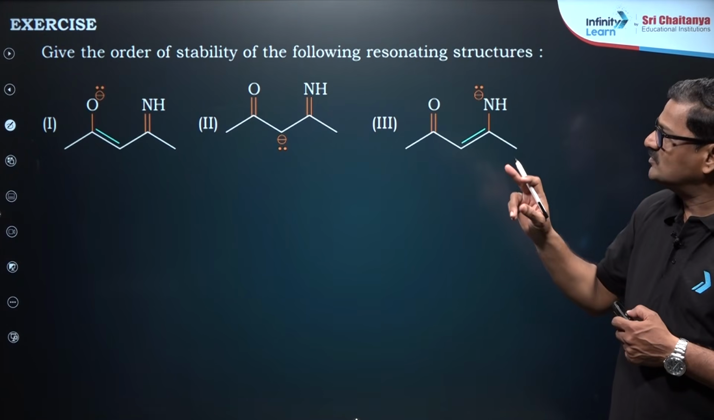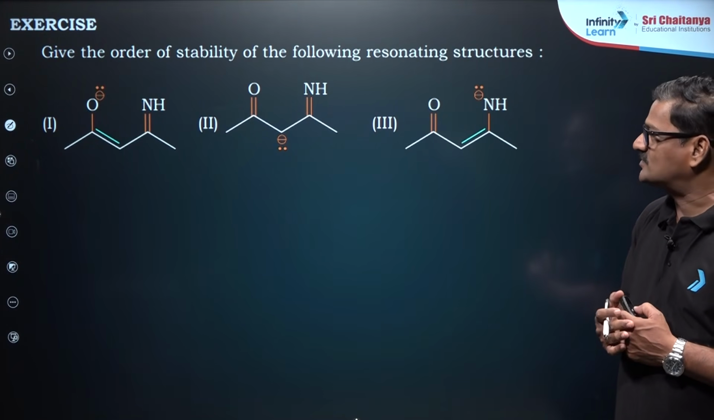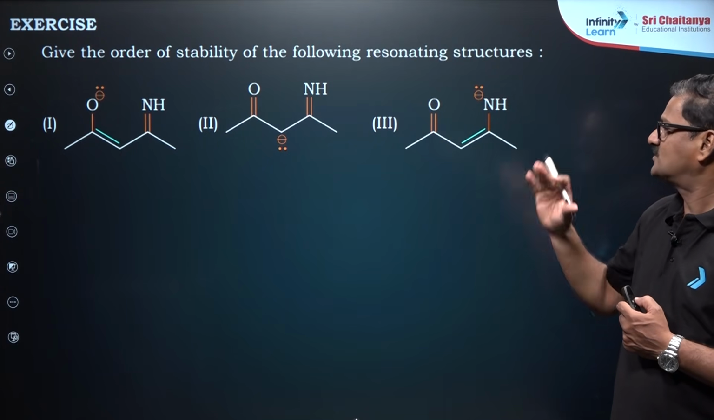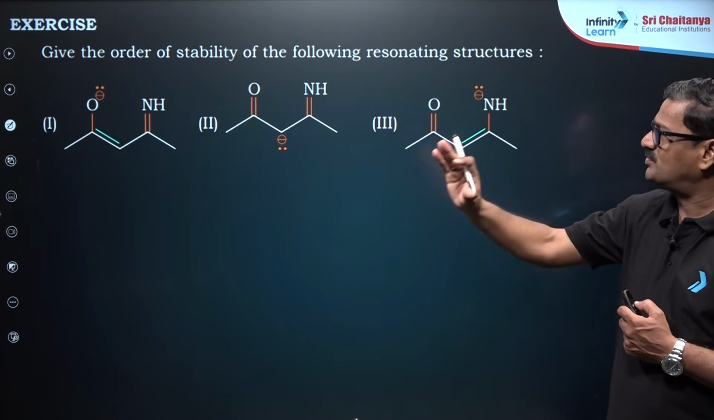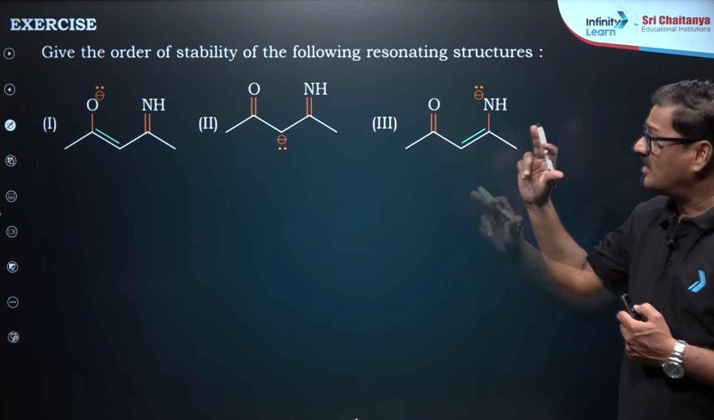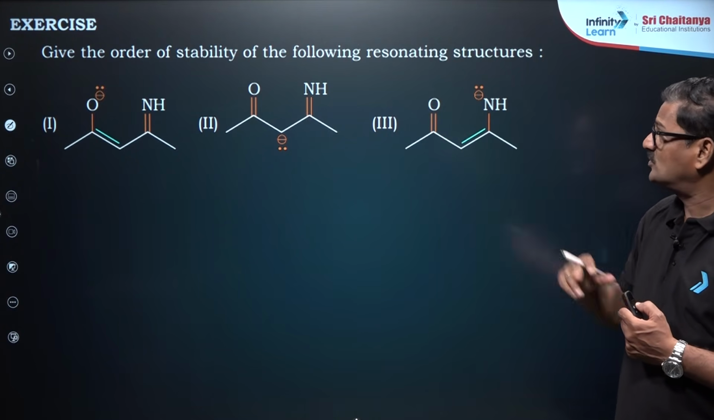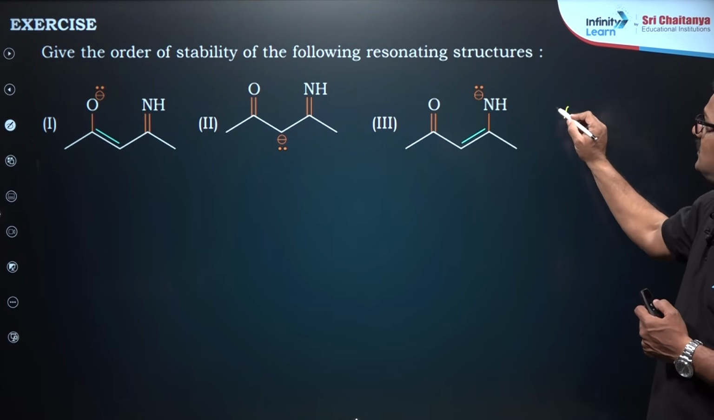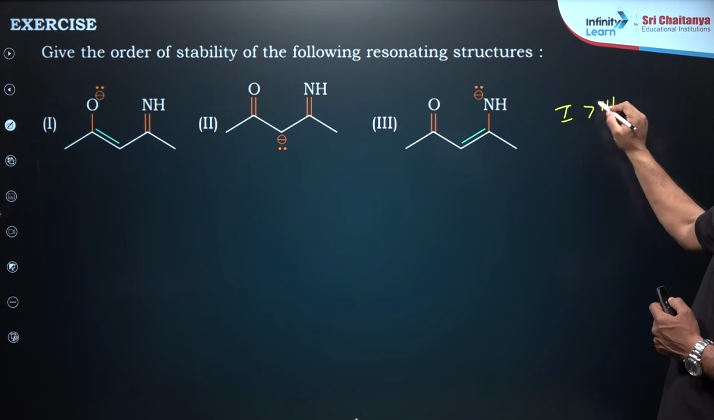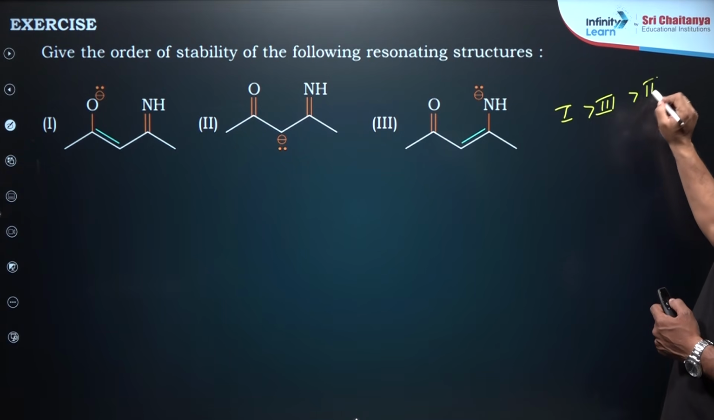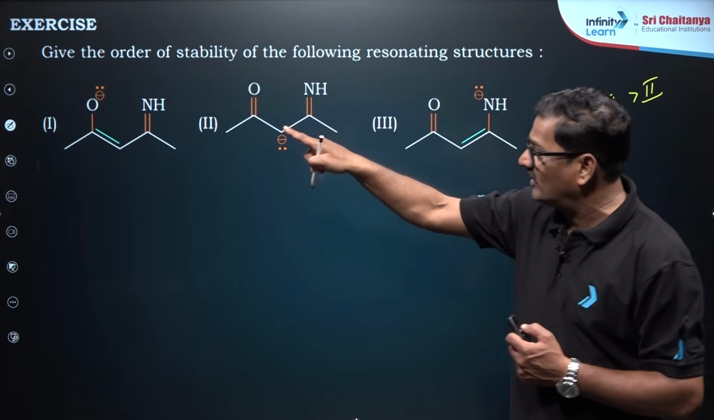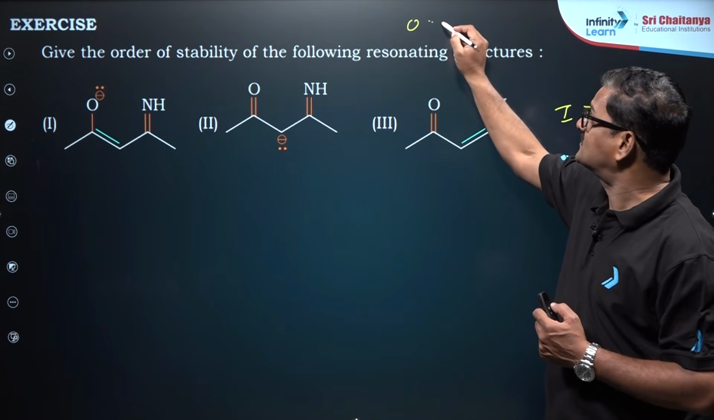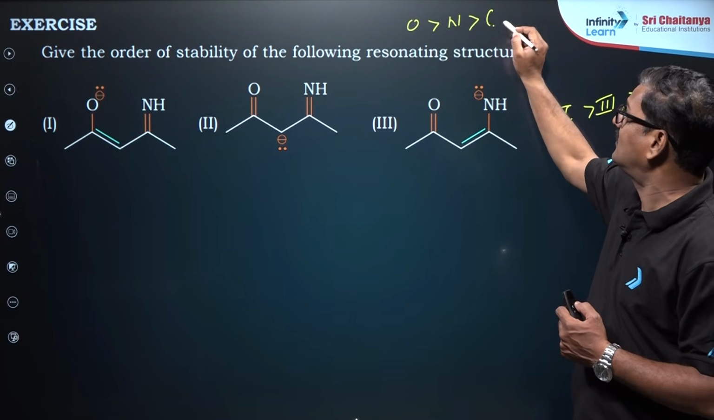Here, give the order of stability of the following resonating structures. Again, you can just see the number of multiple bonds. So pi bonds are 2, pi bonds are 2, pi bonds are 2. And here there is carbon with a negative charge, oxygen with a negative charge, and nitrogen with a negative charge. So what I want to say here is 1 is more stable than 3, is more stable than 2. Why? Because a negative charge on a more electronegative atom is stable. So the electronegativity of oxygen is greater than nitrogen, is greater than carbon.